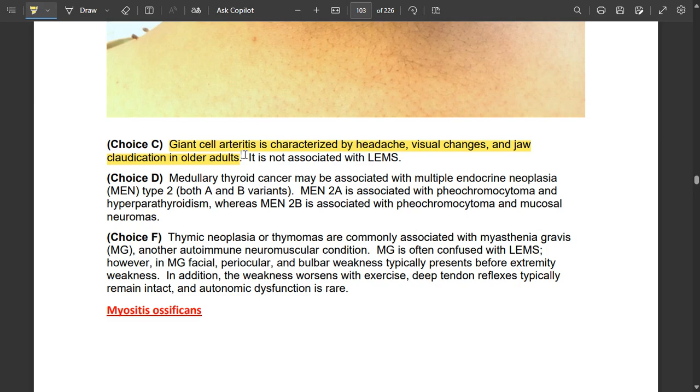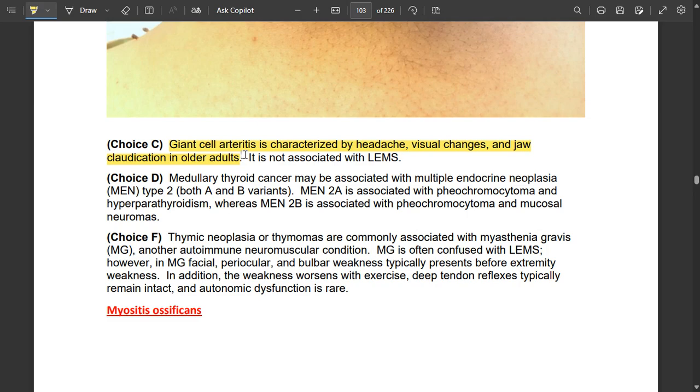Medullary thyroid carcinoma may be associated with multiple endocrine neoplasia, MEN type 2, both the A and B variants. So medullary thyroid cancer occurs in both MEN 2A and MEN 2B. Medullary thyroid cancer is associated with MEN.